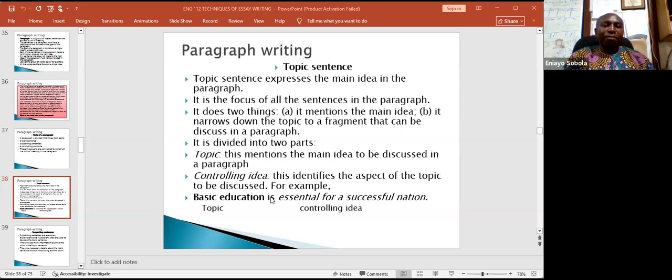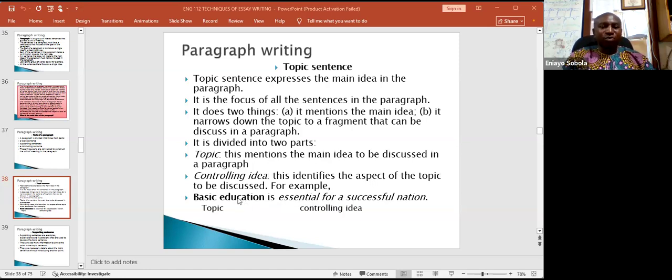For example, here we have: basic education is essential for a successful nation. Looking at this, basic education is in bold form. That's the topic. What we are discussing in that paragraph is basic education.